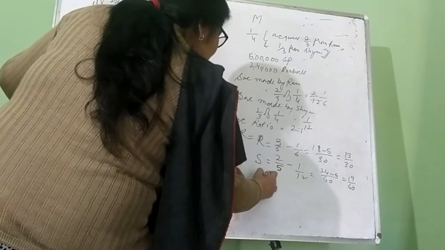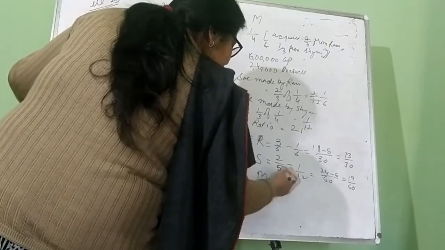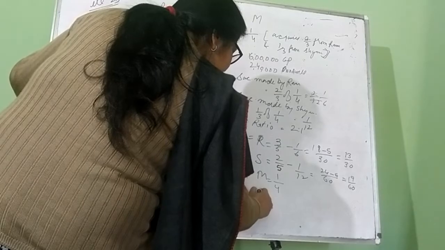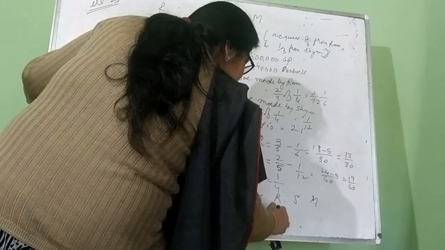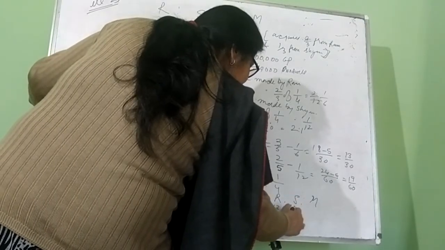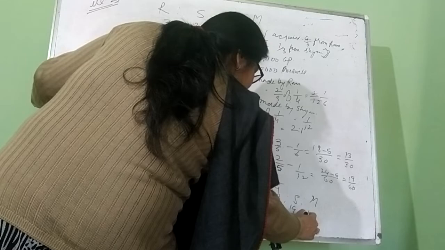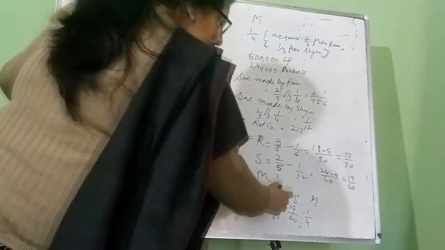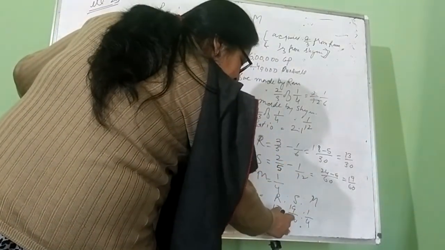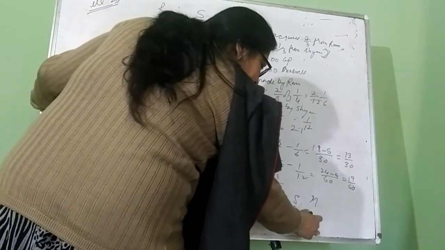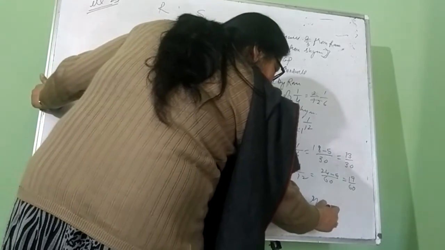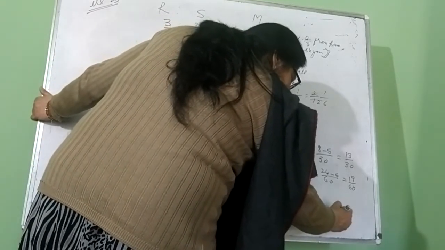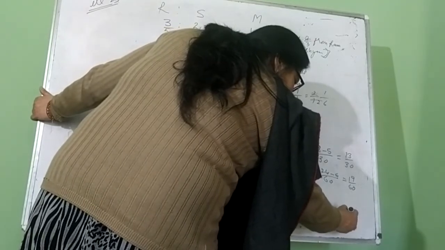And new partner Mohan, Mohan's share is 1/4. So new ratio will be Ram, Shyam and Mohan: 13/30th, 19/60 and 1/4. So you will have to equalize the denominator. You will multiply the first by 2 and 1/4 you will multiply by 15. So ratio will be 26:19:15. This will be the new ratio.